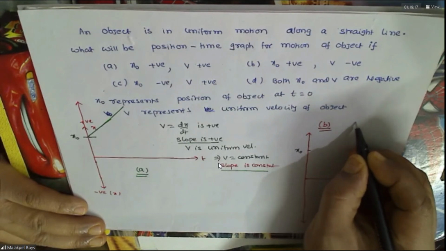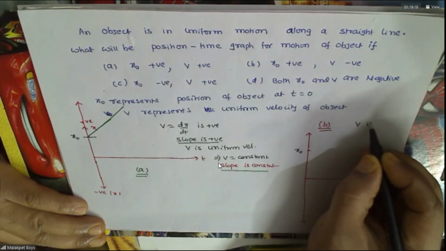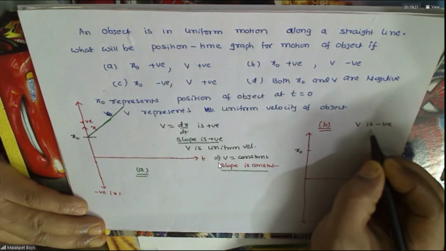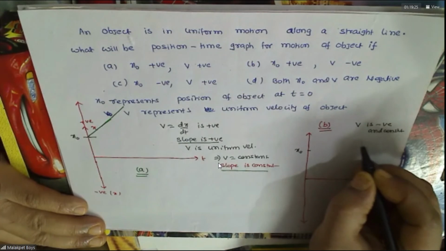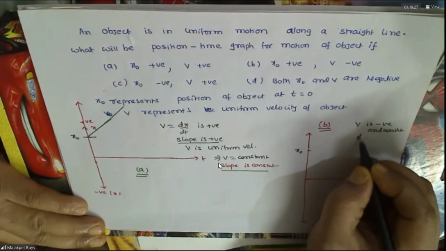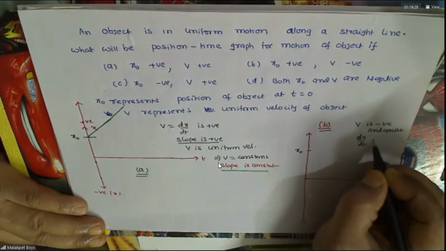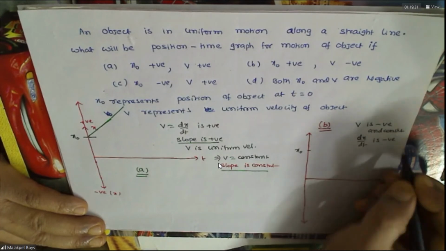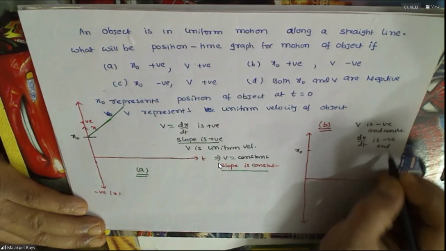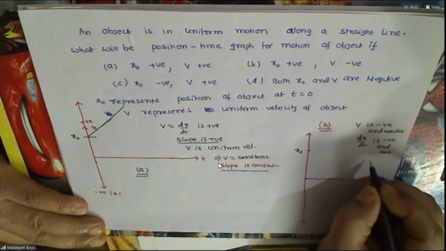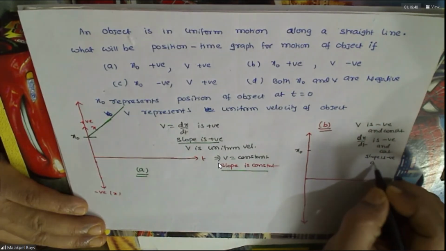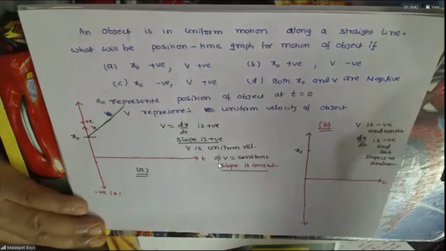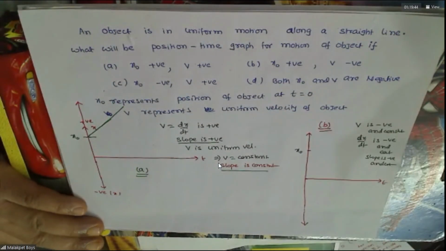Negative and constant. What is the meaning of this? That means V is dx by dt, that means slope is negative and constant. Agree?